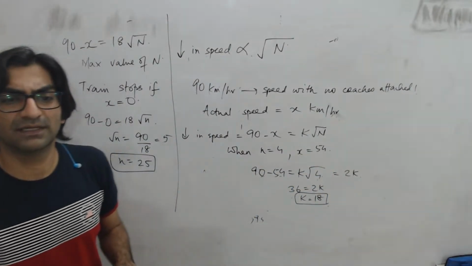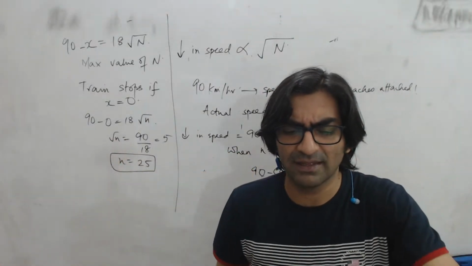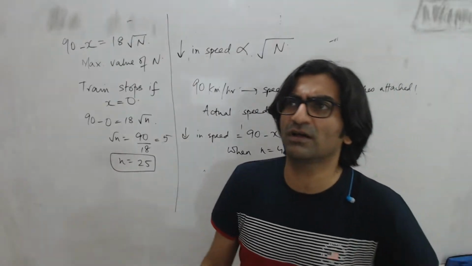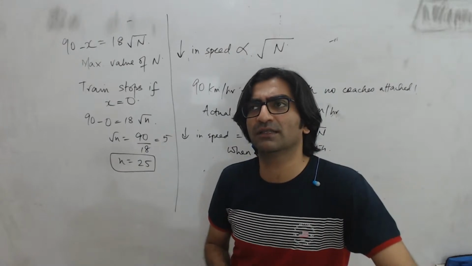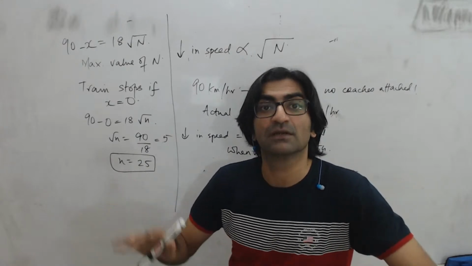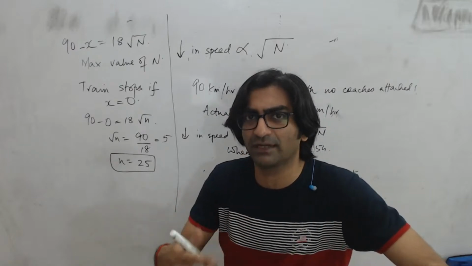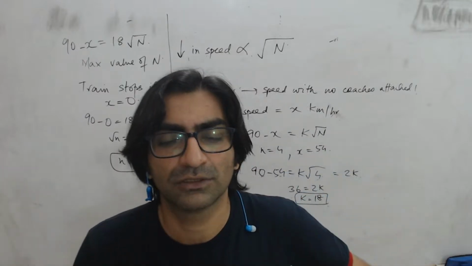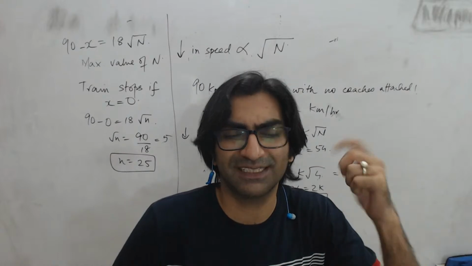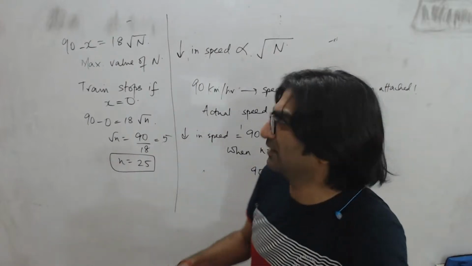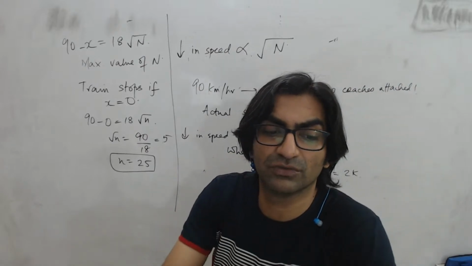Yeah. Is this clear? Right. So these are tricky questions using proportionality. The idea is that even in the IPM, if you want to get a good score, if you're attempting, let's say, 20 questions in the quant section, then 20 won't be easy. You probably will pick 12, maybe 13, 14 questions which are easy. You'll still have to pick 7, 8 questions that are slightly hard, no? So the idea is, can you pick something from proportionality, because it's not so hard. The trick is to figure out there will be some trick in the question which you need to figure out.